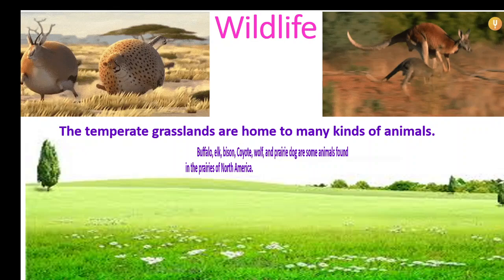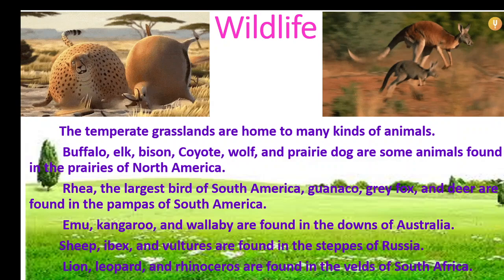We are going to learn about the life of the people in the temperate grasslands. Today, the grasslands are used for many purposes, not just for farming but also for grazing. Australia's downs have a kind of sheep called merino. They give very fine quality wool called merino wool.